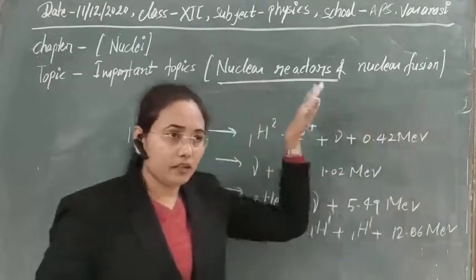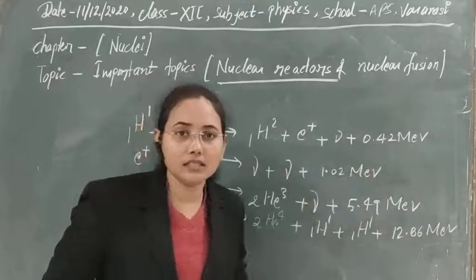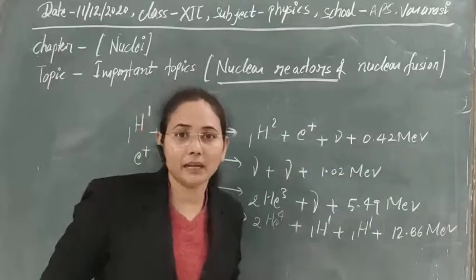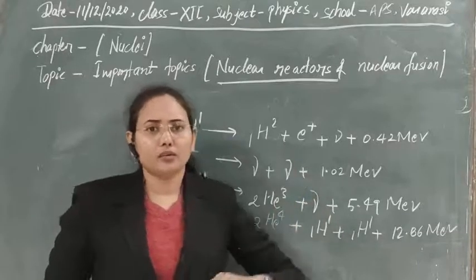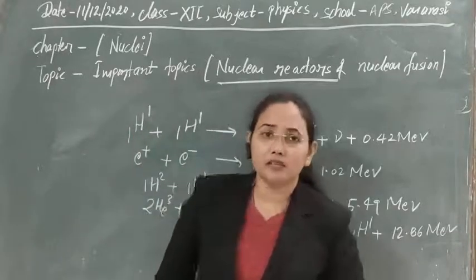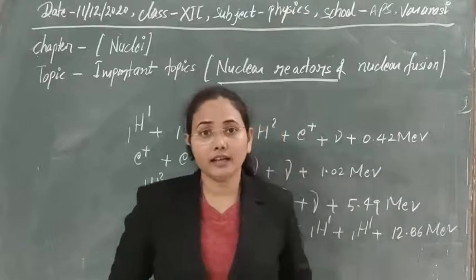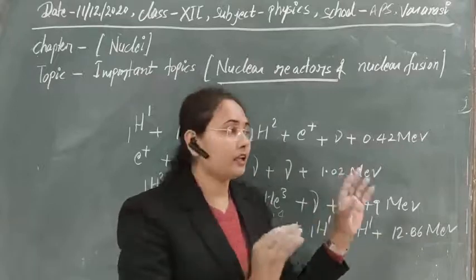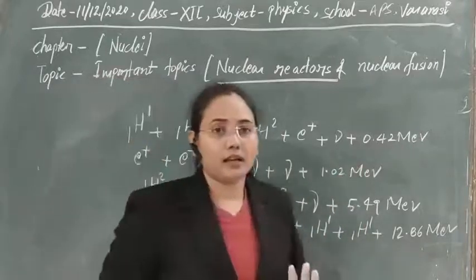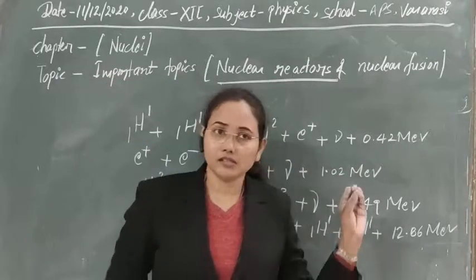If we summarize all these reactions taking place in stars, we get nearly 26 point something mega electron volts of energy after the fusion reaction due to hydrogen in the stars.